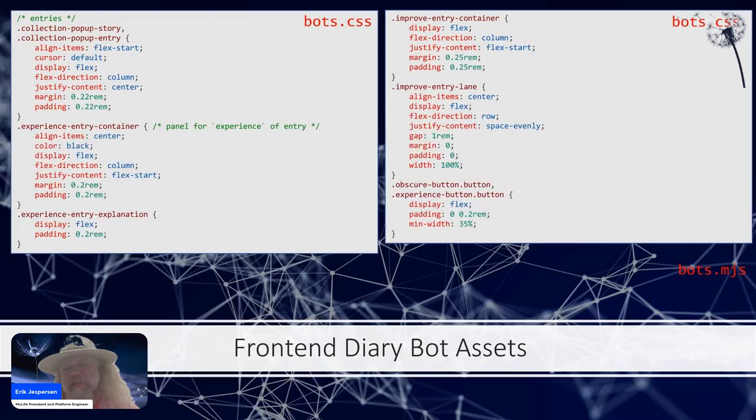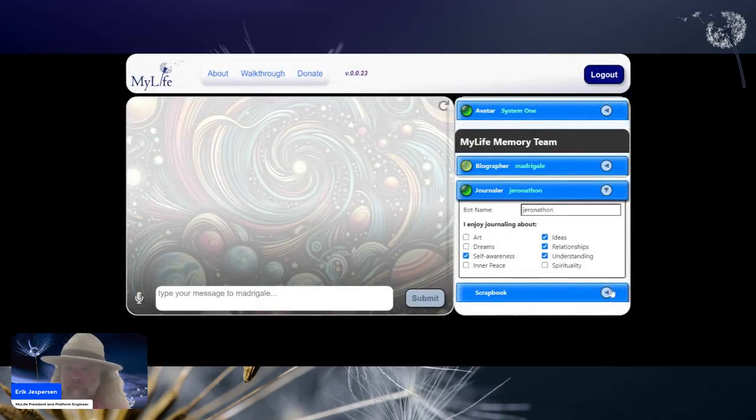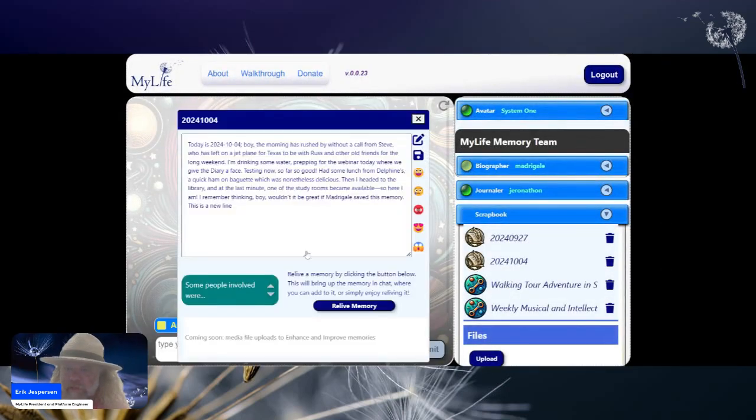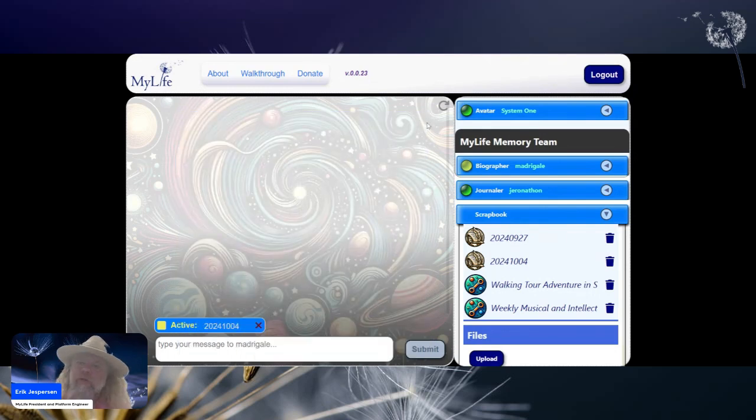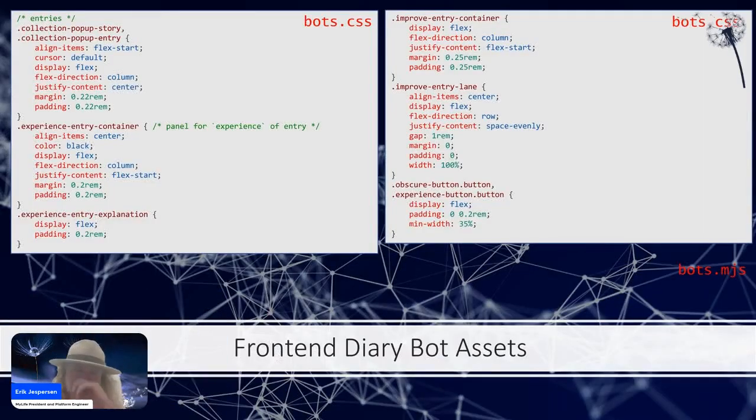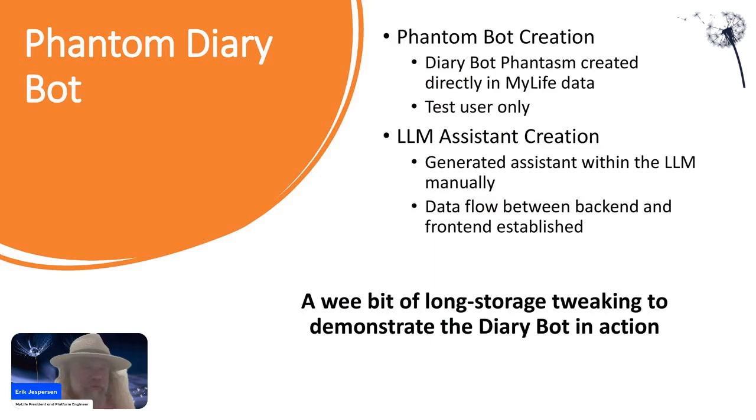We also need to make some CSS improvements. They're really not much different at large than how we've defined what I'm calling shadow prompts, those teal entities that pop up when we look at a scrapbook item. So here you go. This in this area here, some people involved. We're not going to be showing that. Instead, we're going to have an object called obscure entry. Okay. So that's the code that's going to shape that.